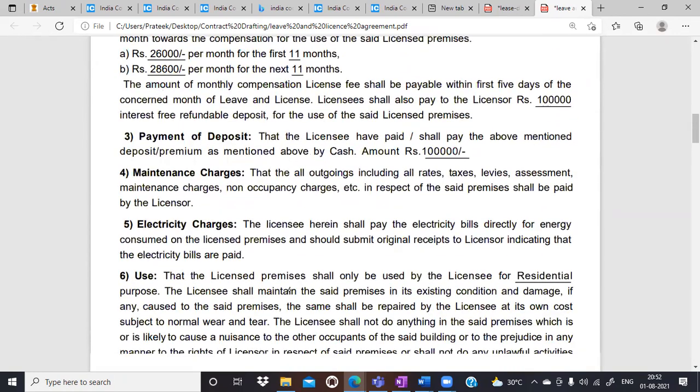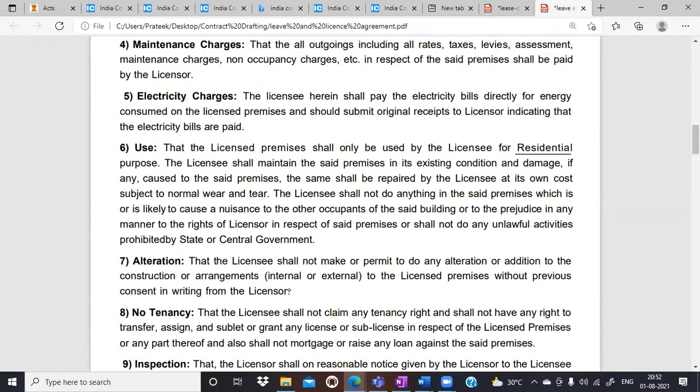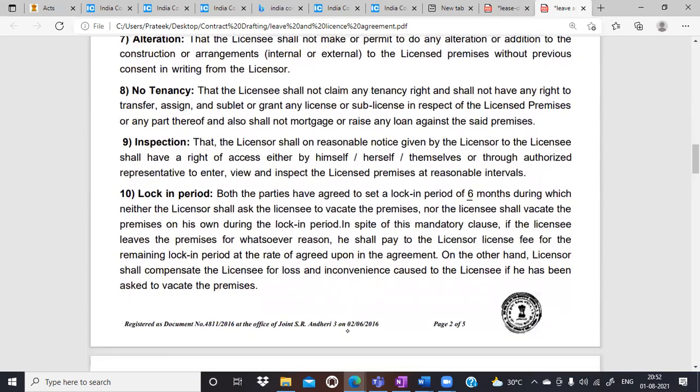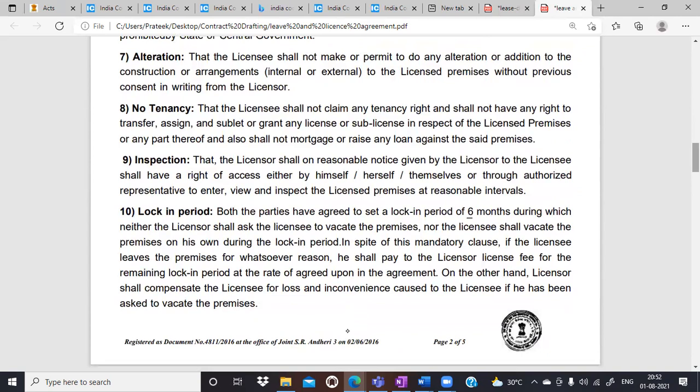You have to check the language, to see whose control it is. If the control is of the owner, then it is a license to the point. But if the control is somewhat with the tenant, that will be termed as lease. Alteration, no tenancy, inspection, etc. This is important again.